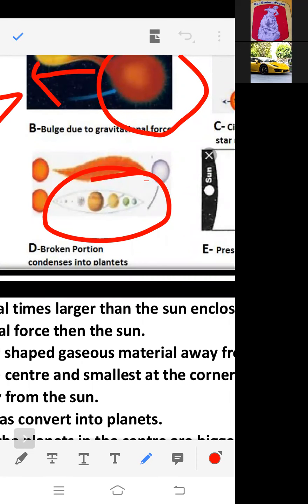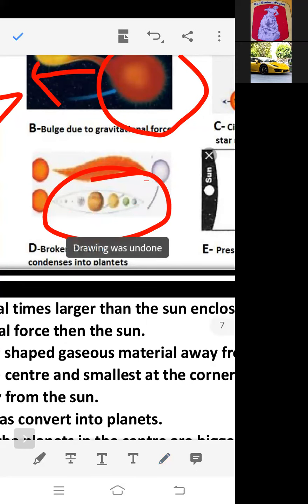Now, what was new in this concept? This bulge was in the cigar shape. That's why in the middle it has a large surface, and at the sides, it was narrow, right? In the middle it was broad, and at the sides it was narrow. Similarly, our planets are formed in this form.